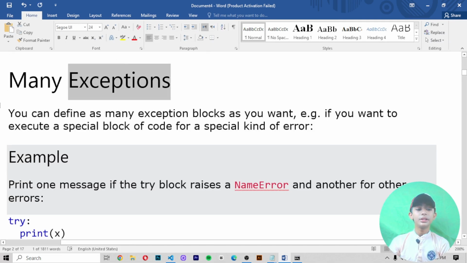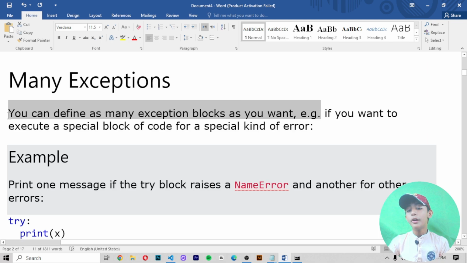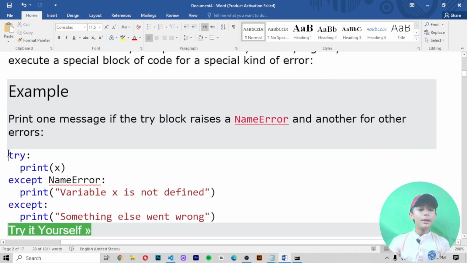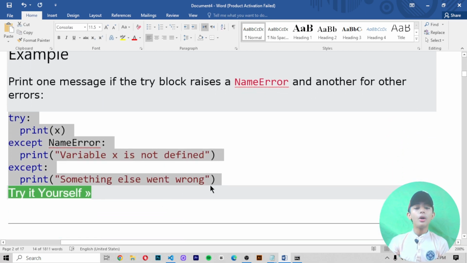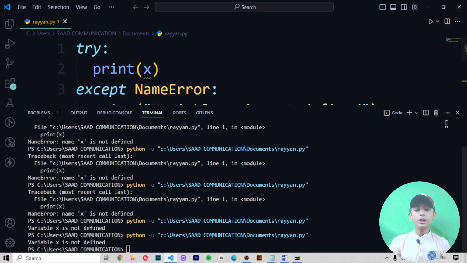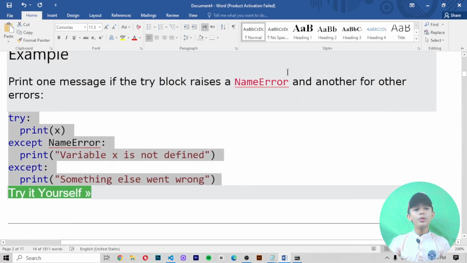Many exceptions. You can define as many exception blocks as you want, for example if you want to execute a special block of code for a special kind of error. In this example, we print one message if the try block raises a NameError and another for other errors. Let me copy and paste it. It gives me "variable x is not defined", because, as I told you, we print one message if the try block raises a NameError and another for other errors.